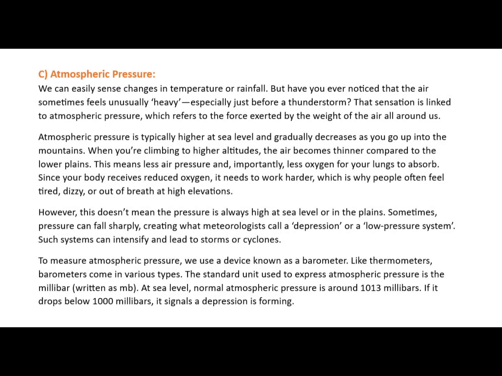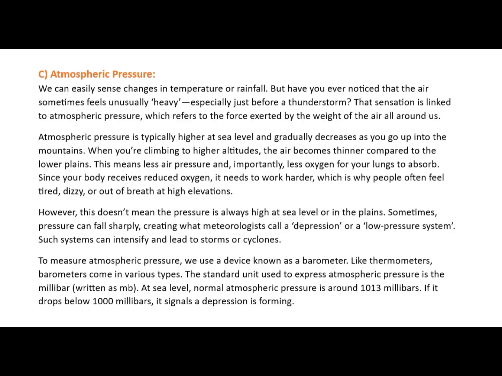C. Atmospheric pressure. We can easily sense changes in temperature or rainfall. But have you ever noticed that the air sometimes feels unusually heavy, especially just before a thunderstorm? That sensation is linked to atmospheric pressure, which refers to the force exerted by the weight of the air all around us. Atmospheric pressure is typically higher at sea level and gradually decreases as you go up into the mountains.